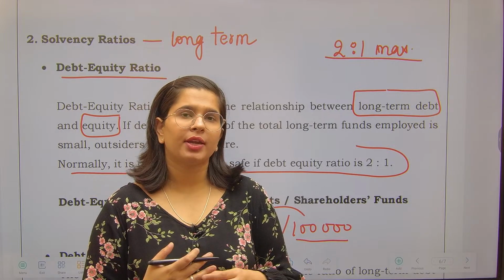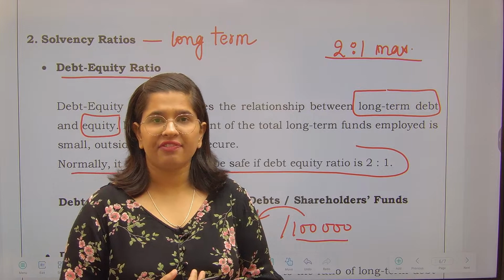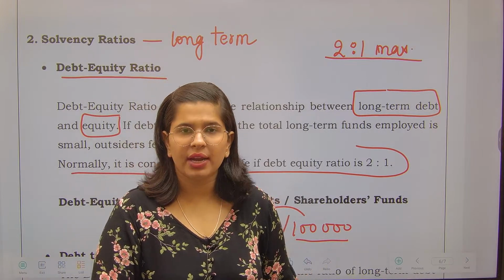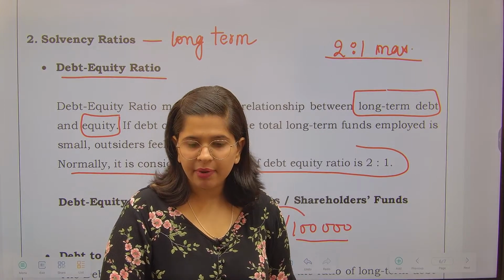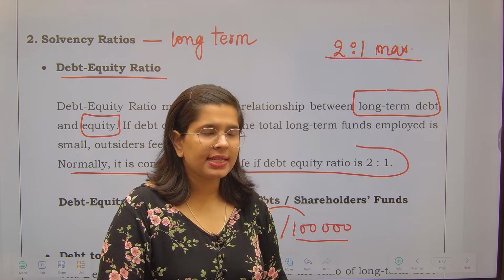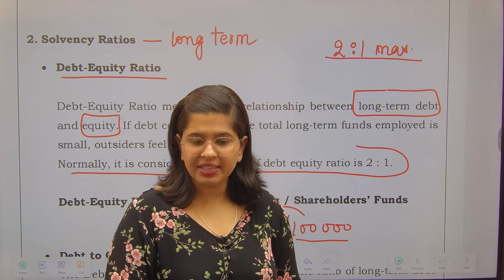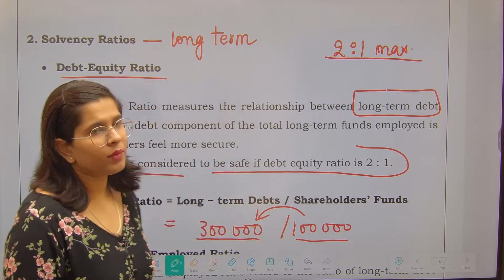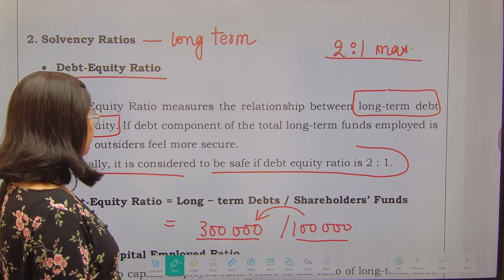Okay, like our government of India, they say that you have to maintain a fiscal deficit lesser than 3%. You should try to fix it at 3% and you should try to bring it down. But what is the government right now doing? Because of the needs as well as other things, they are not able to keep the fiscal deficit at the required percentage, right? So this is the same concept over here as well. So I hope you understand this, right?